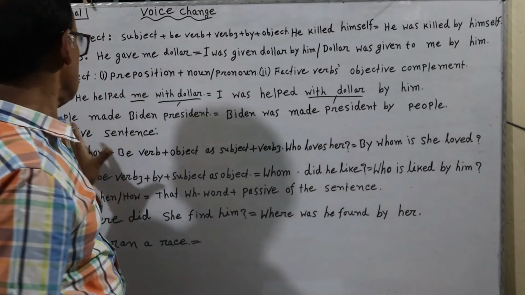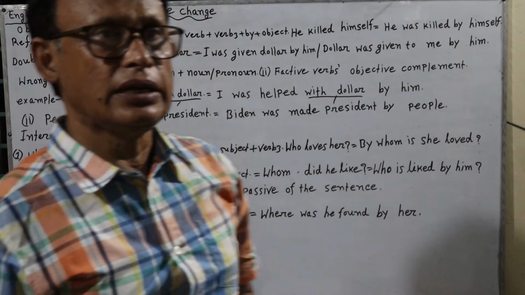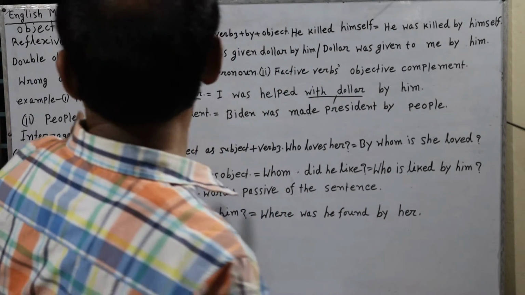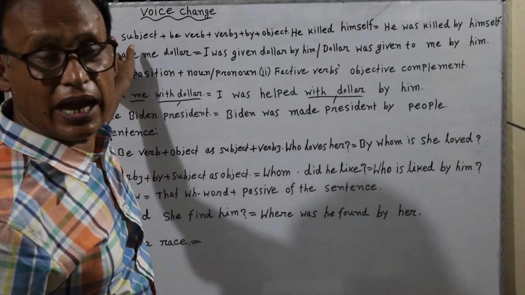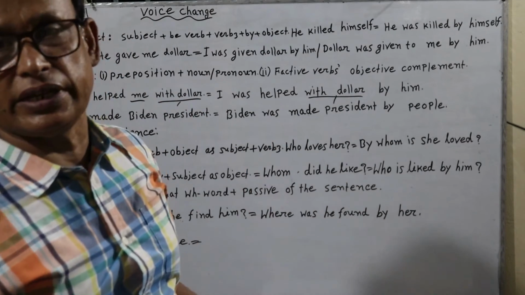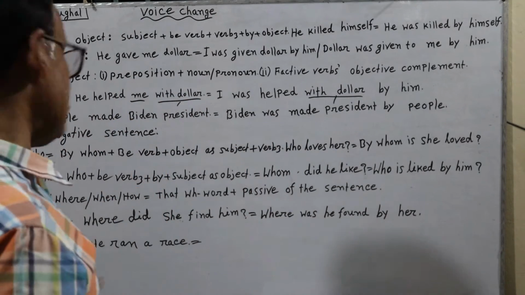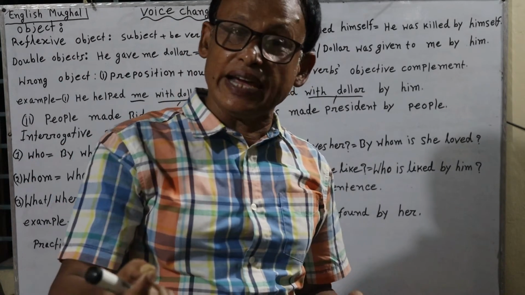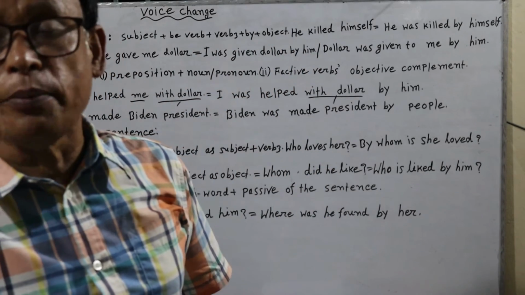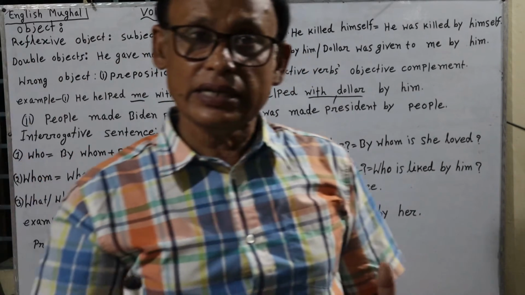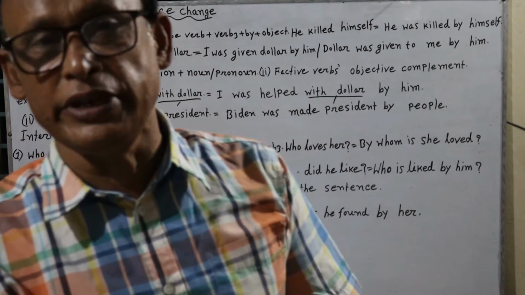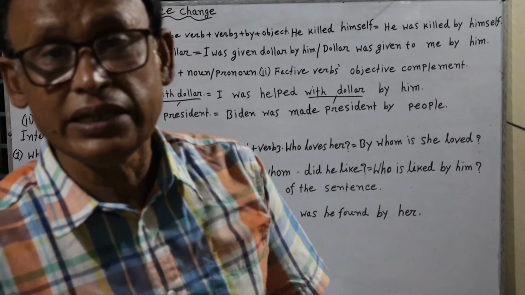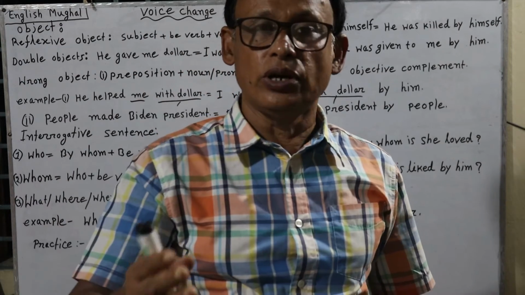Now there is another question: can a reflexive object, himself, herself, etc., be an object? Likewise, when an object is created from a verb and it expresses almost the same meaning, then it cannot be avoided.